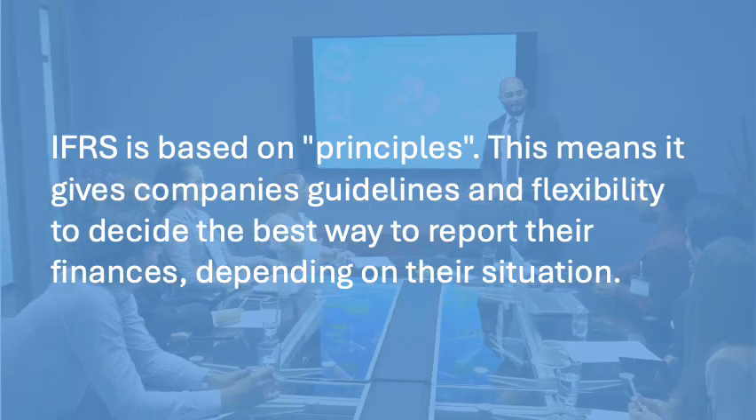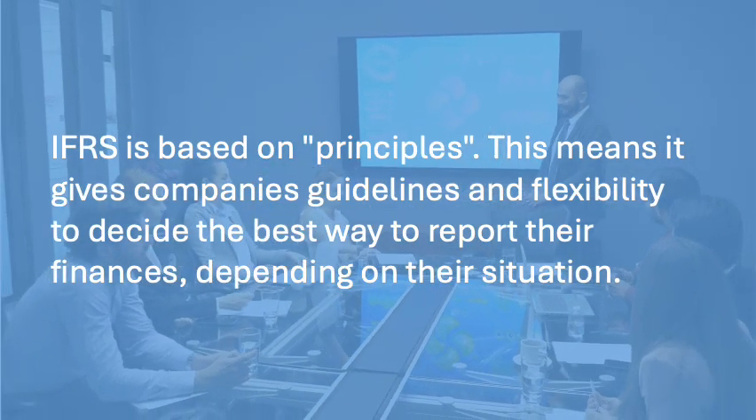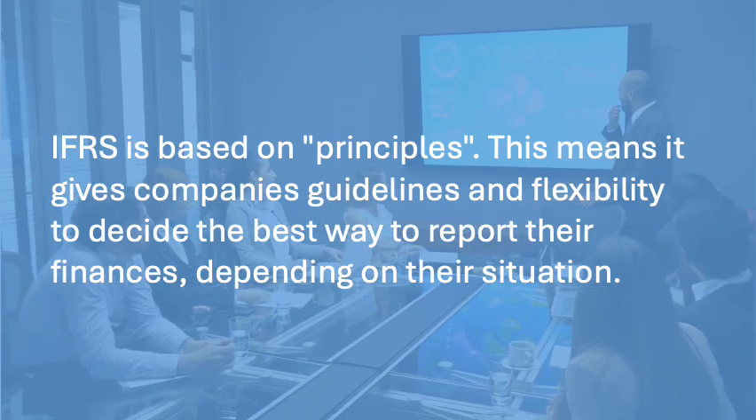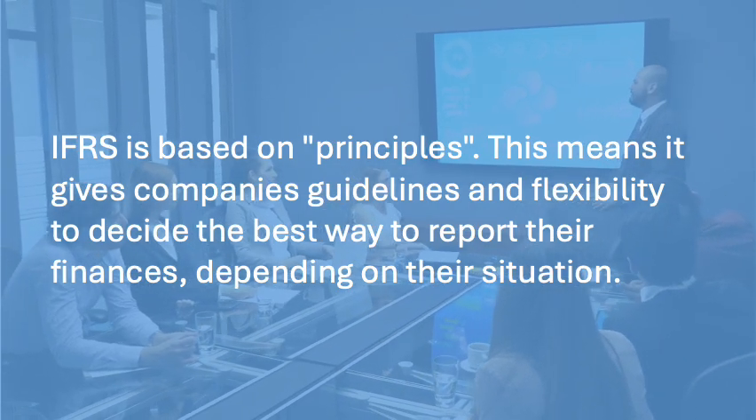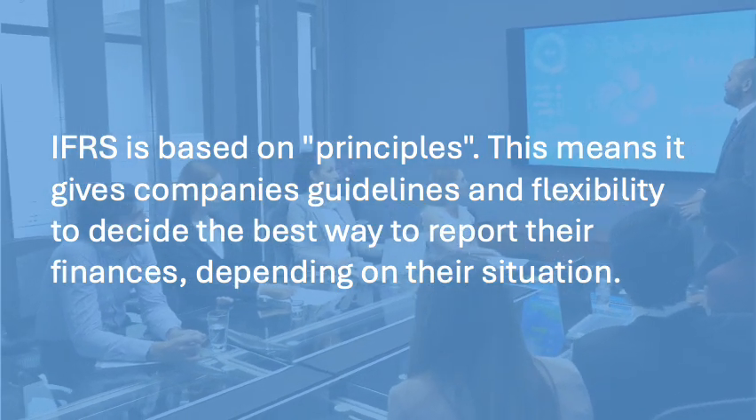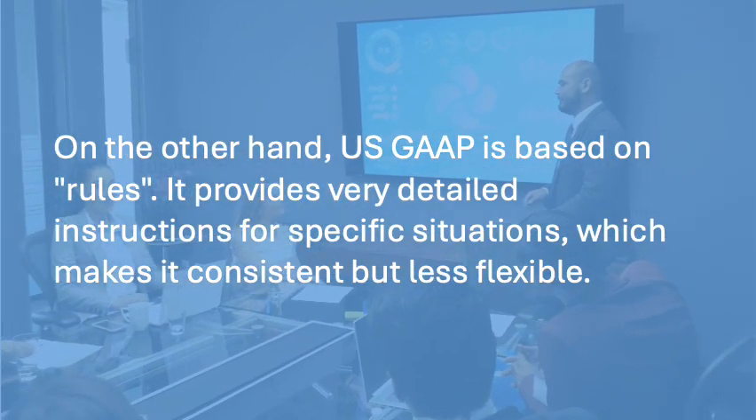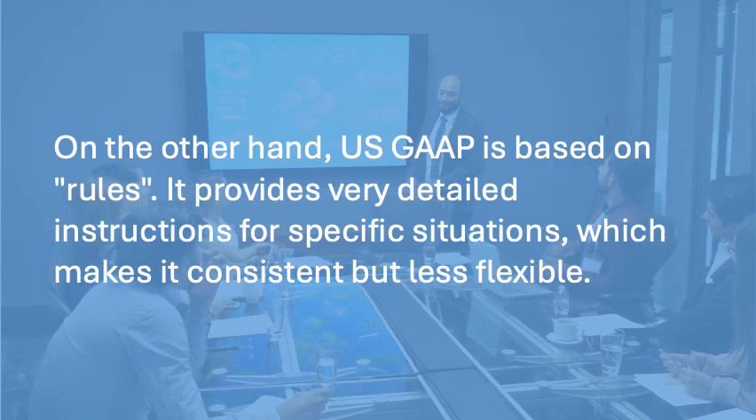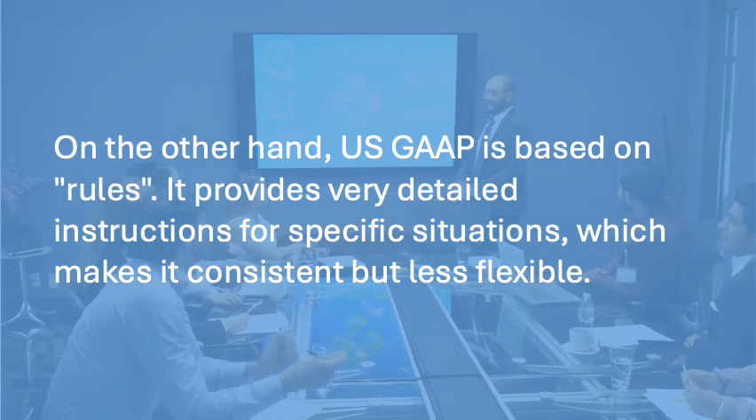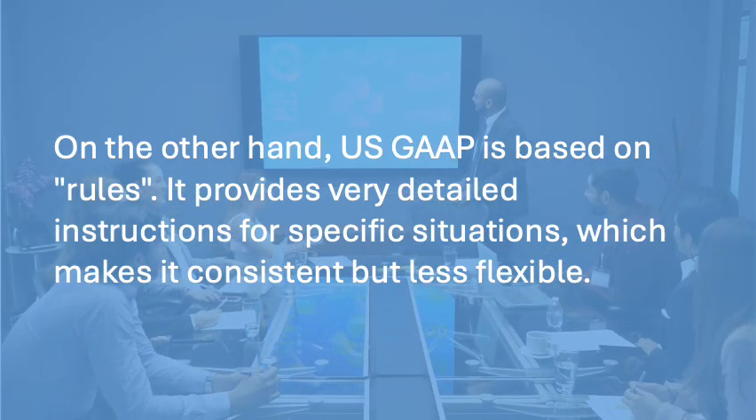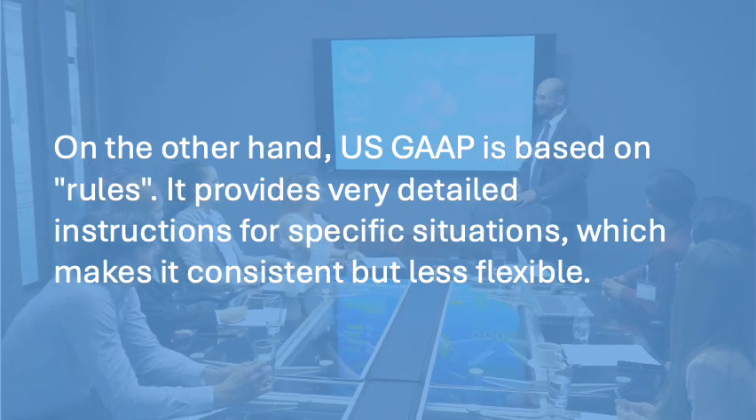IFRS is based on principles. This means it gives companies guidelines and flexibility to decide the best way to report their finances, depending on their situation. On the other hand, US GAAP is based on rules. It provides very detailed instructions for specific situations, which makes it consistent but less flexible.